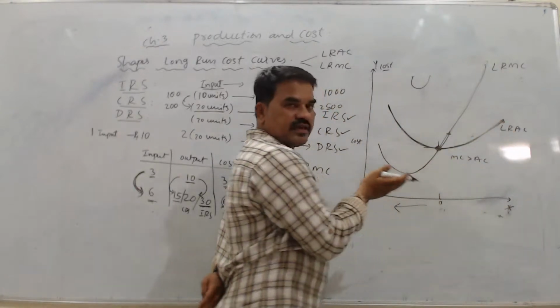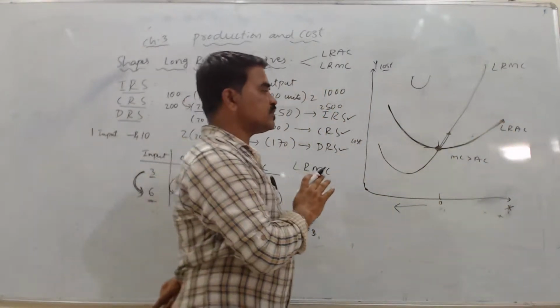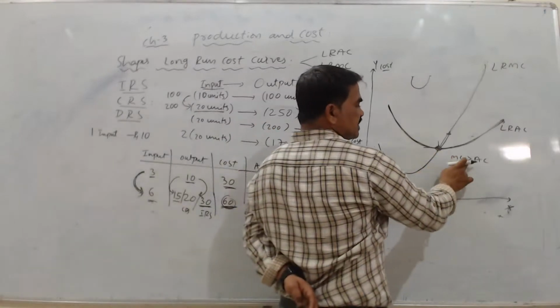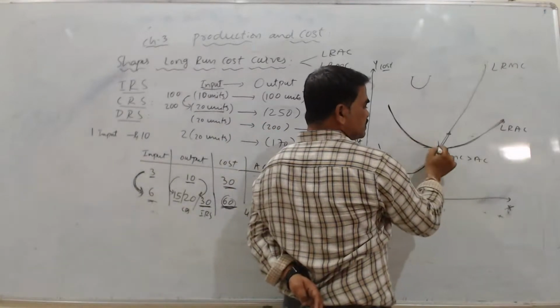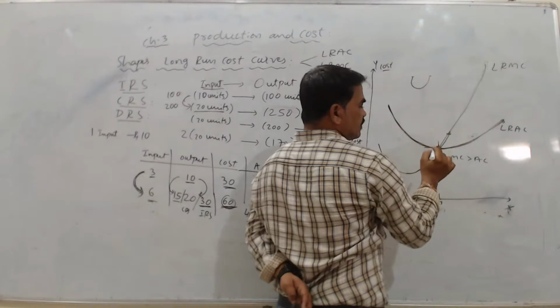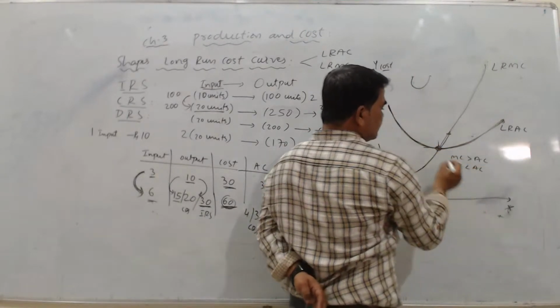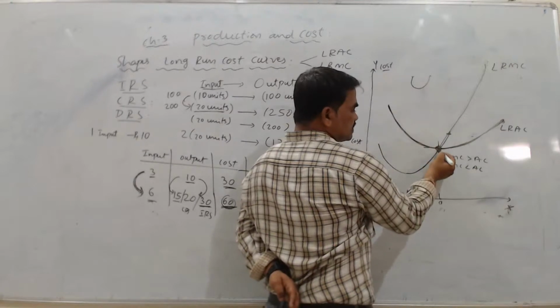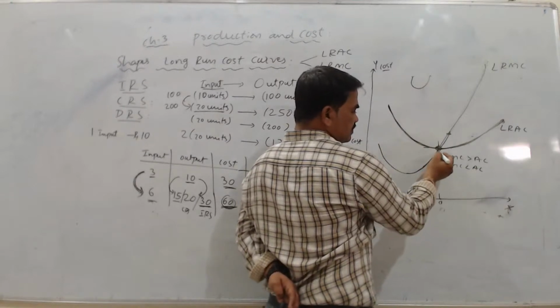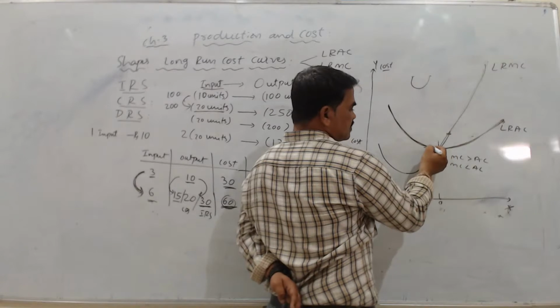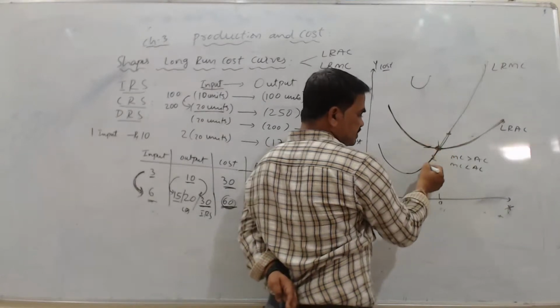The same thing happened in the short-run concept also. When my marginal cost is greater than average cost, my average cost starts increasing. If my marginal cost is lesser than average cost, then in this portion marginal cost is lesser than average cost. Compared to average cost, marginal cost is lesser.